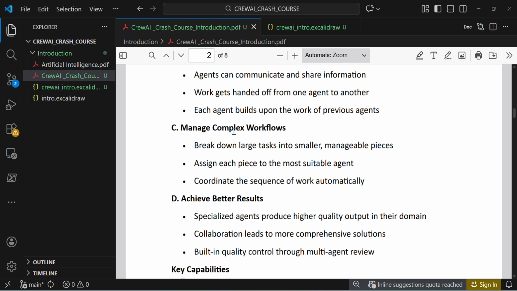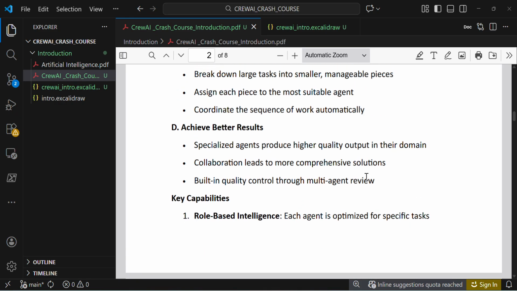This is, they are saying, manage complex workflows and achieve better results. We are not relying on a specific agent; we are introducing different agents for different tasks, so it will be able to give better results.